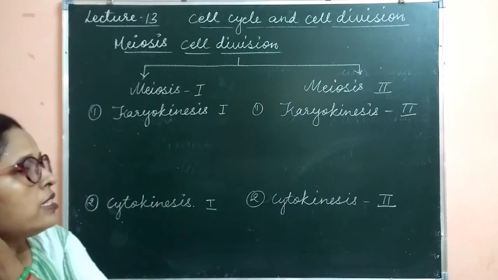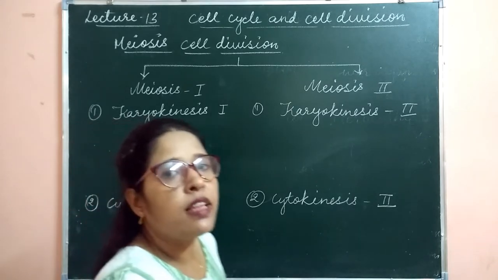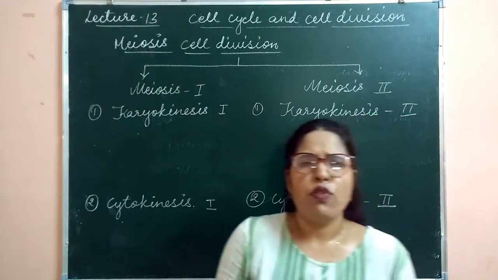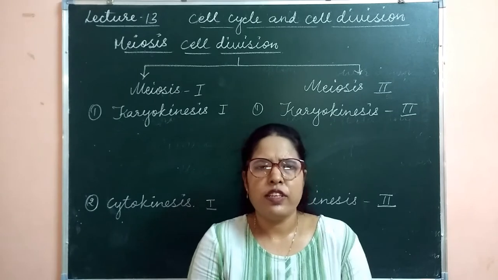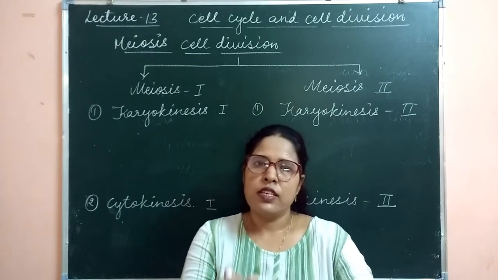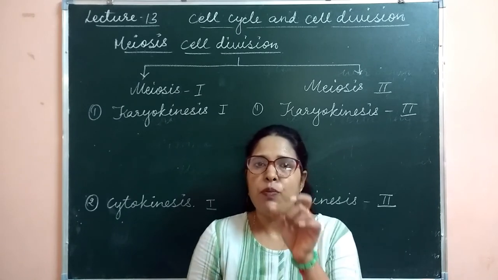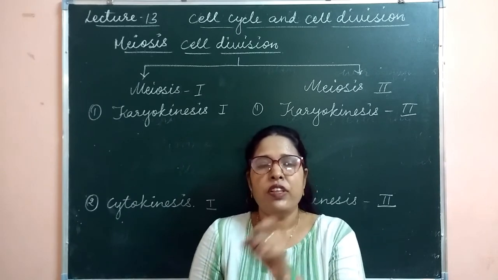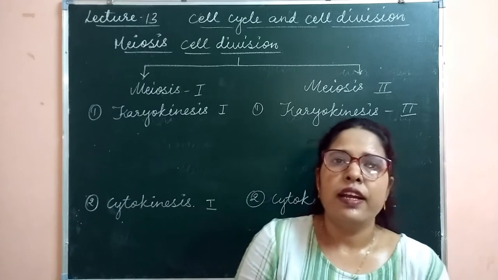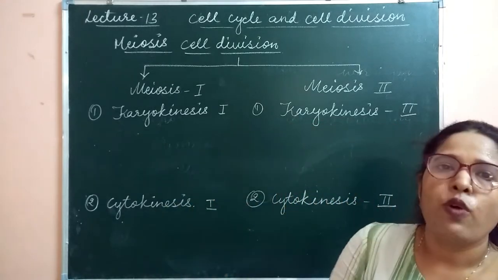In karyokinesis, 4 different subphases are there. As we know, prophase, metaphase, anaphase and telophase are there. These 4 stages are also present in the mitosis cell division, but when we put 1 with the subphase, then it is the subphase of karyokinesis 1.